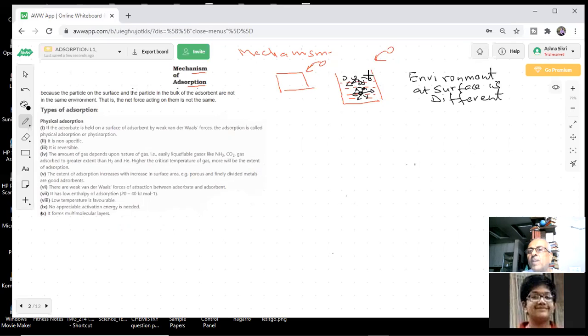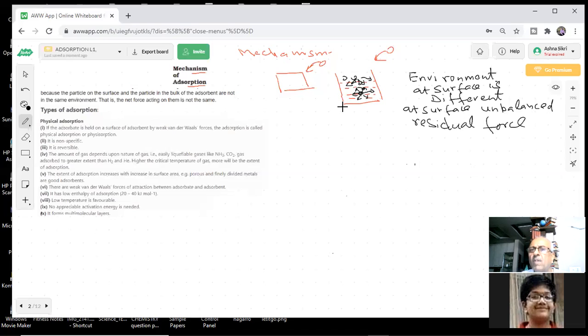Therefore, these forces are unbalanced. What we are saying, at the surface, we have molecules with unbalanced forces. Or there is some residual force. There are more molecules which are attracting it towards inside.